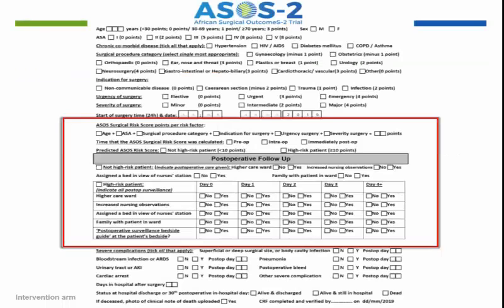This is what the case record form, or CRF, for high-risk patients in hospitals randomized to the intervention arm looks like. The data in the red block is the data necessary to calculate the score from the ASOS surgical risk calculator, and to document what interventions were given to the patient who was high risk in the post-op period.